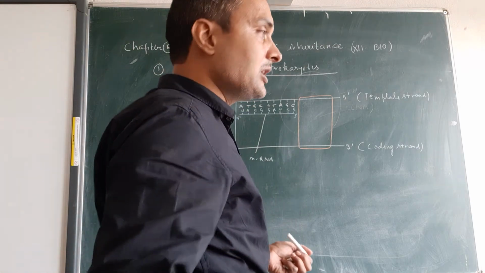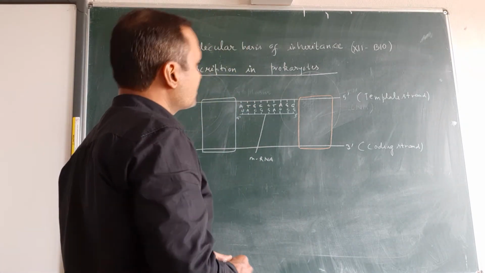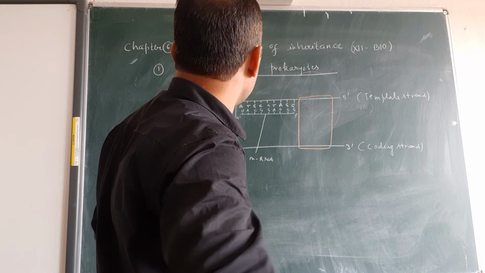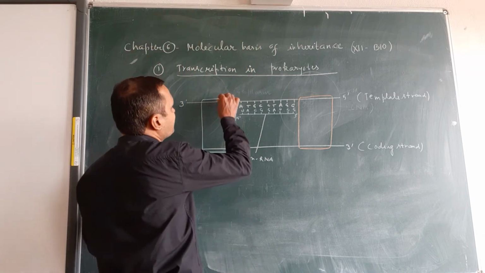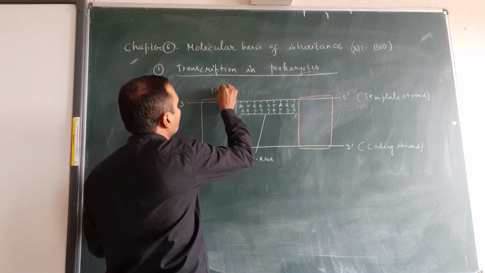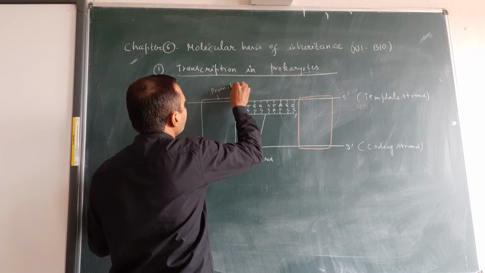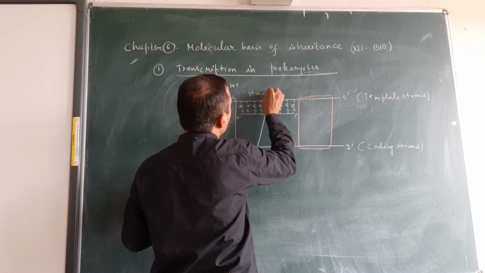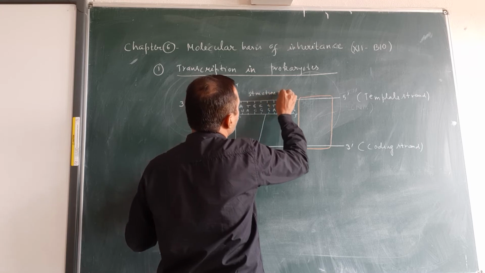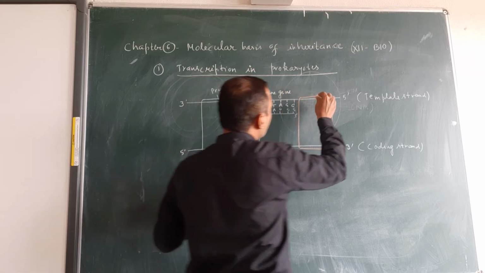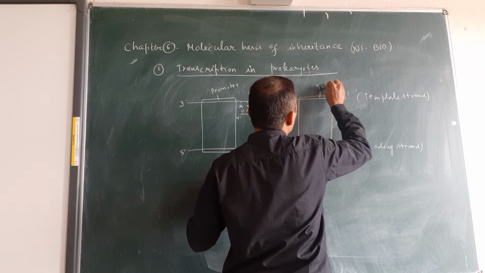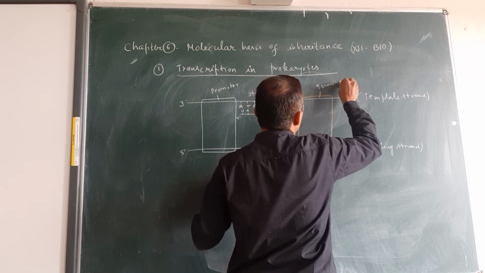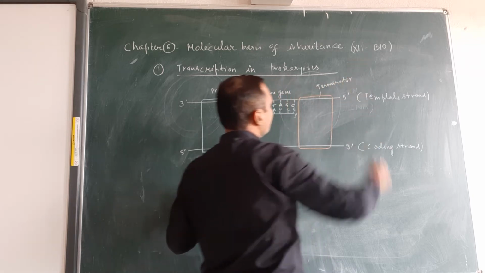And you have to know the function of each part also. Okay, the functions of each part. What is this? This part is known as promoter. The middle one is known as structural gene that takes part in transcription, and this part is known as terminator. Okay.